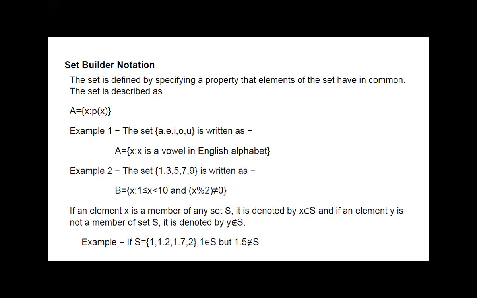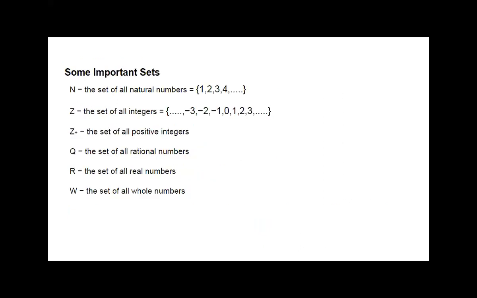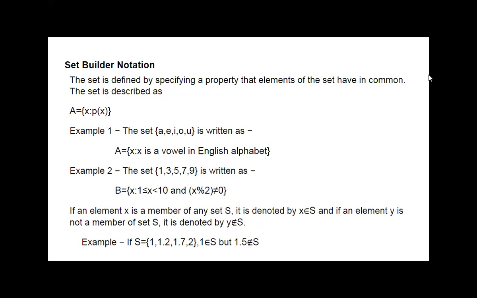Now, if an element X is a member of any set S, then it is denoted by X belongs to S. And if an element Y is not a member of set S, it is denoted by Y does not belong to S. Belongs to and not belongs to. See the two signs.